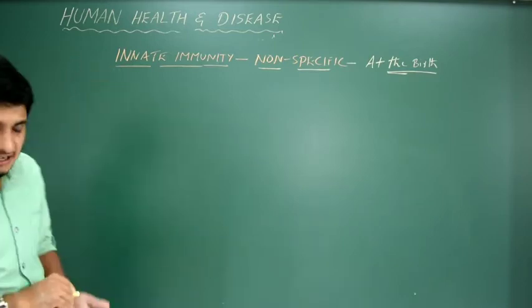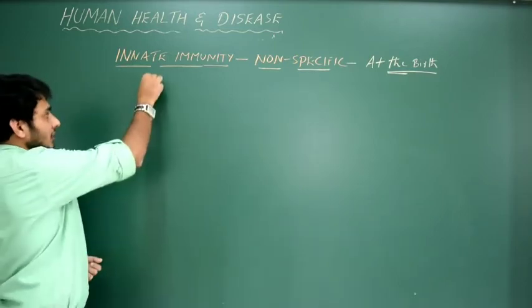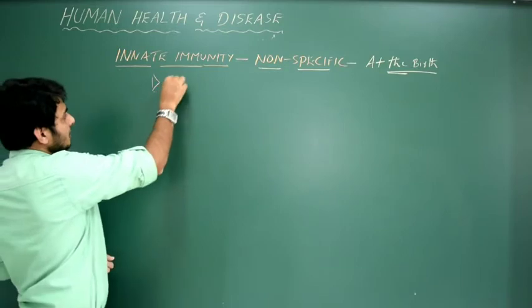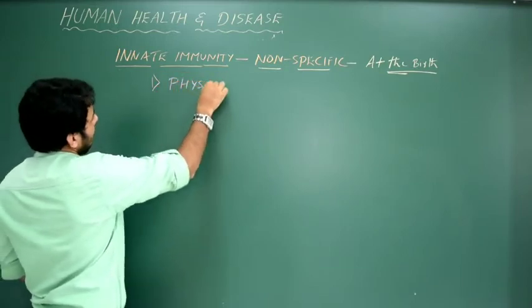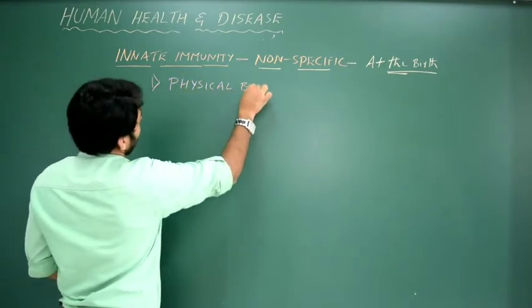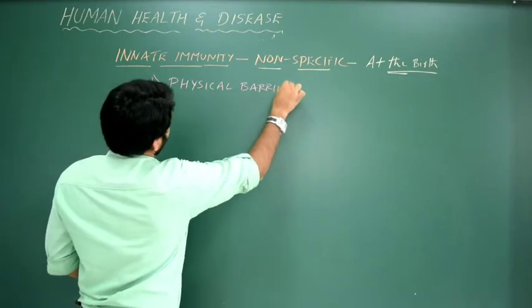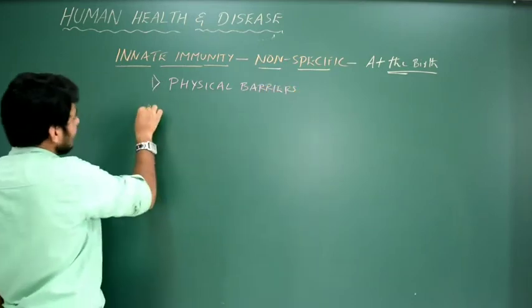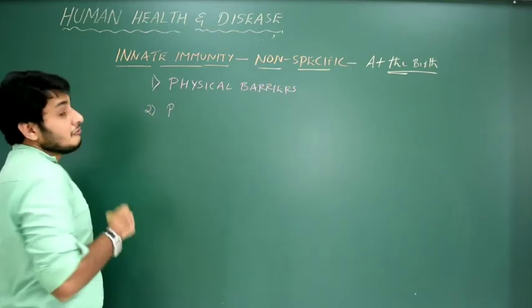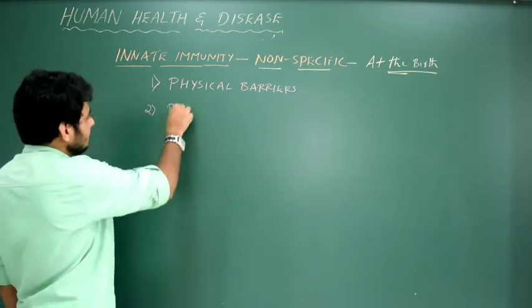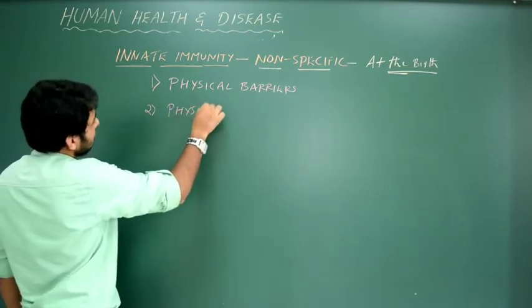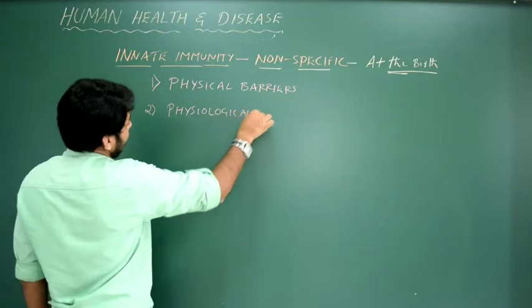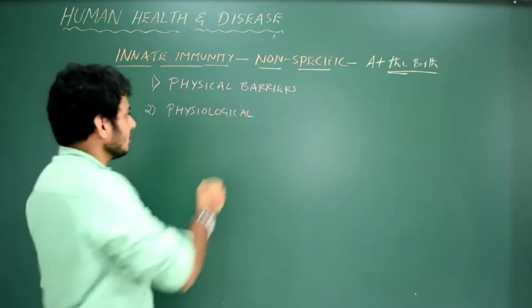Normally there are 4 different types of innate immunity. The first type, the physical barriers. Okay, first I write physical barriers. The second one is physiological. One is physical, the other one is physiological, that is inside.